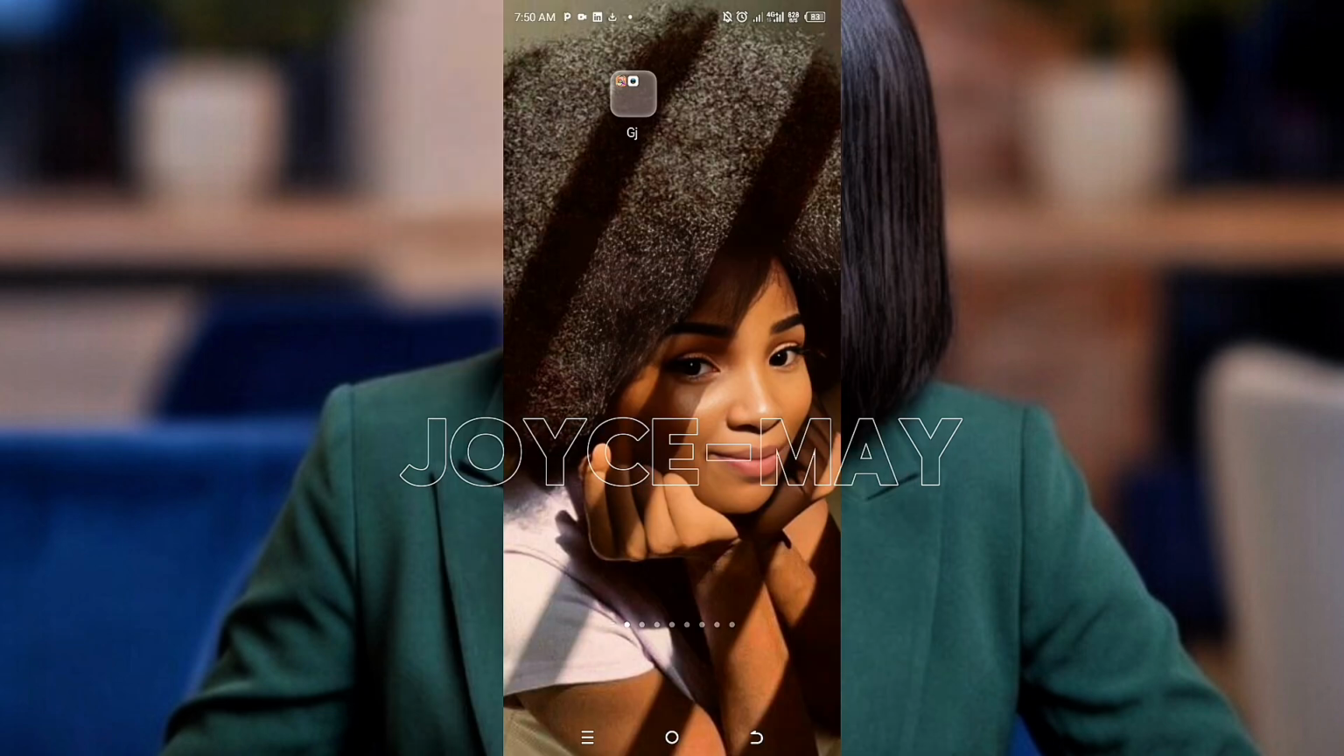The next thing now is for us to head over to our video generation app. You can use anyone to generate your video, depending on the one you love or you have access to. For me, I'm using Grok. I'm using Grok AI.